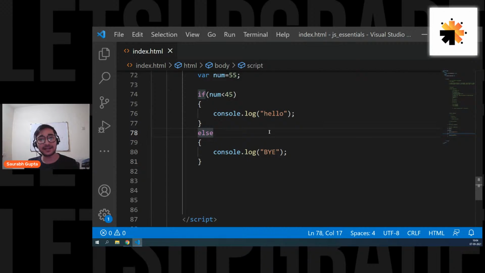Yesterday we finished off at the basics of conditions. What we'll do today is we'll again start off with conditions. We'll learn something more about conditions. We'll also learn about switch cases, and then after that we'll move on to loops and then arrays.